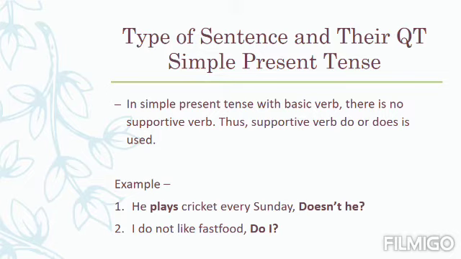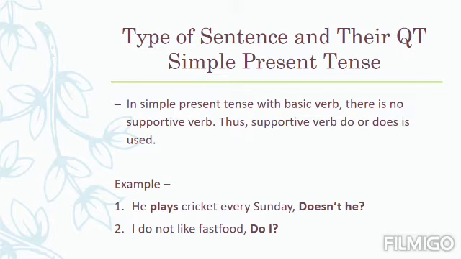The first type is the simple present tense with basic verb, that is the main verb, that is V1. And the second type is the simple present tense with supportive verb. That means simple present tense with am, is and are.